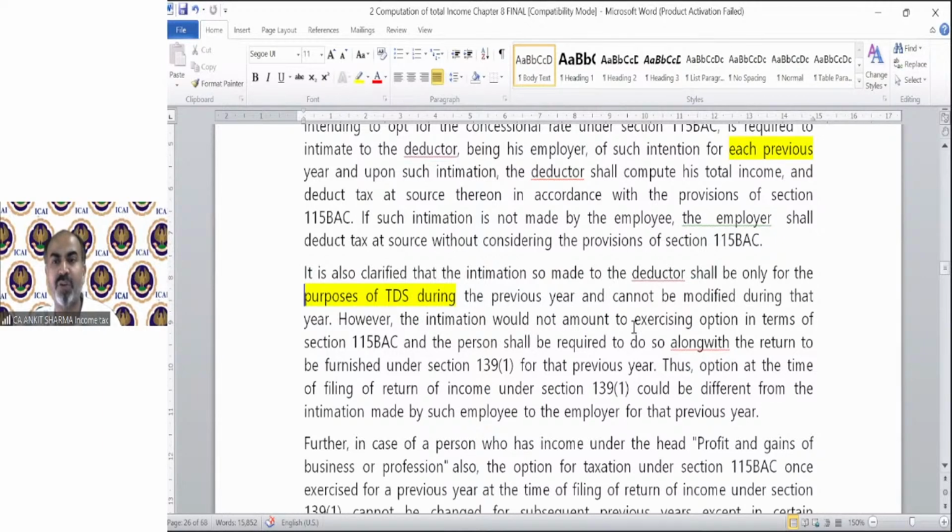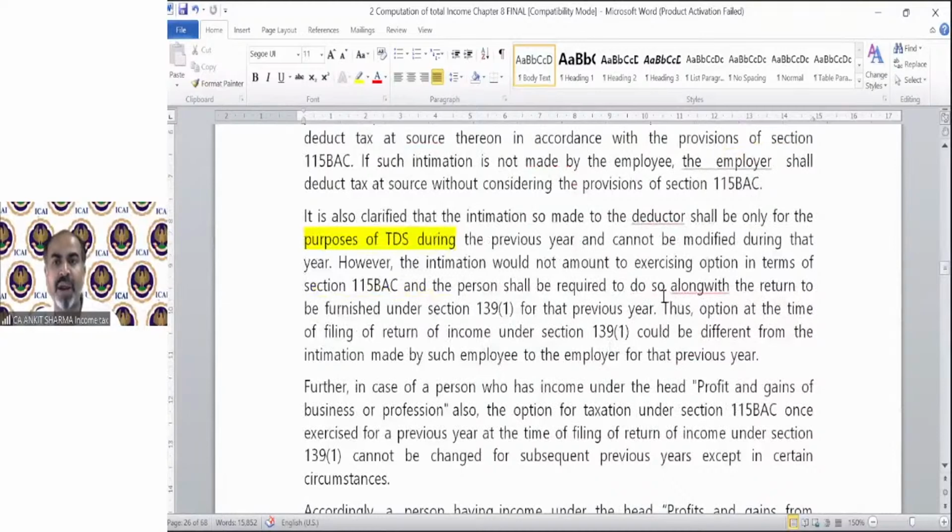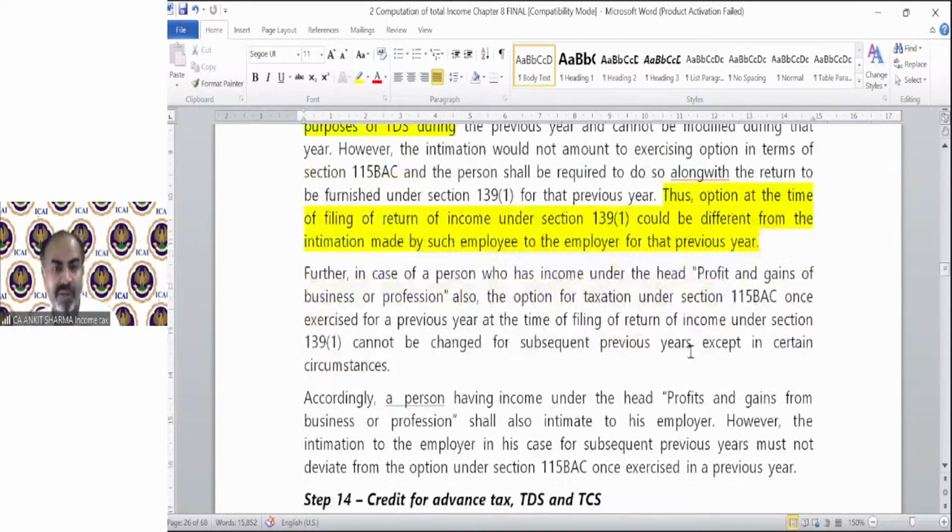However, the intimation would not amount to exercising the option in terms of section 115 BAC, and the person shall be required to do so along with the return to be furnished under section 139(1). The option at the time of filing of return under section 139 could be different. So either your employer deducts the TDS as per section 115 BAC, but at the time of filing ITR or paying tax, you can change the option. You have that power. Further, in case of a person who has income under the head PGBP, this change is not allowed.